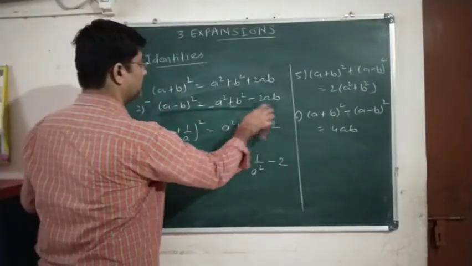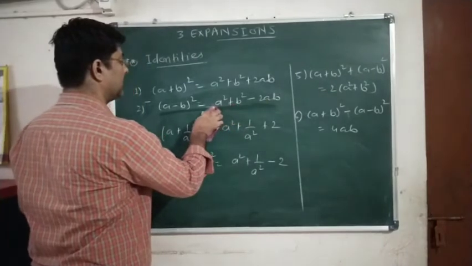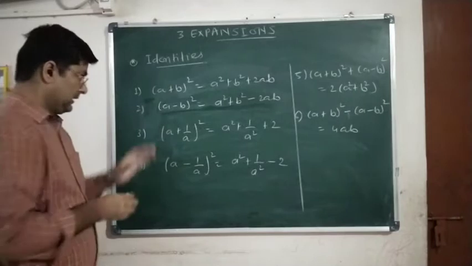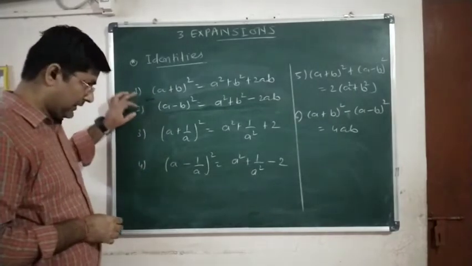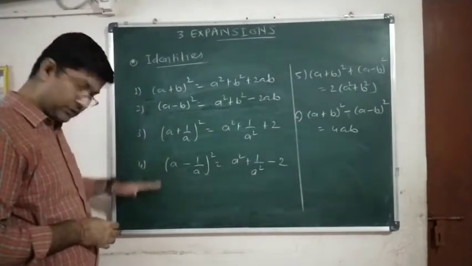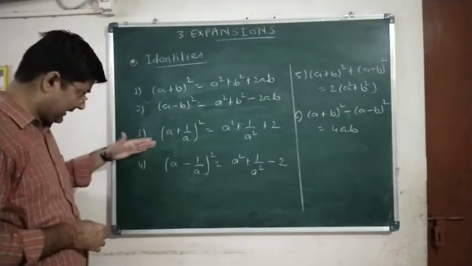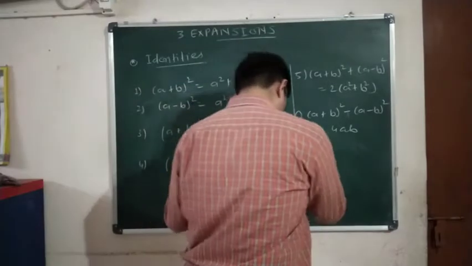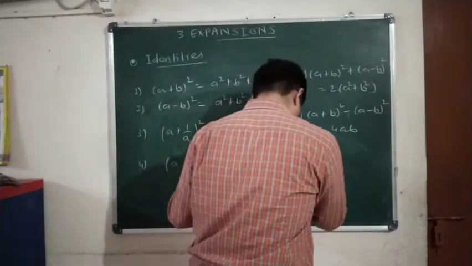If you have understood addition and subtraction of the first two identities, similarly you can understand adding the third and fourth and subtracting the fourth from the third. So we will have two more formulas.